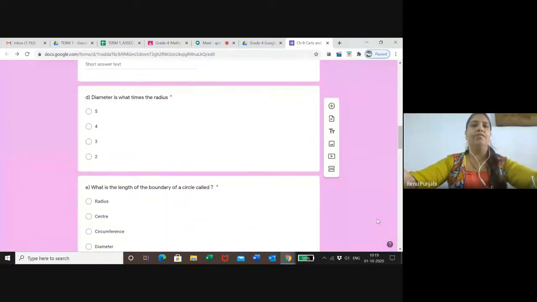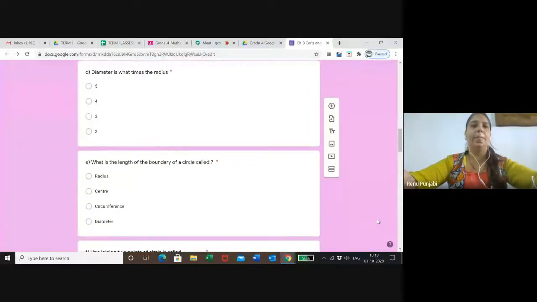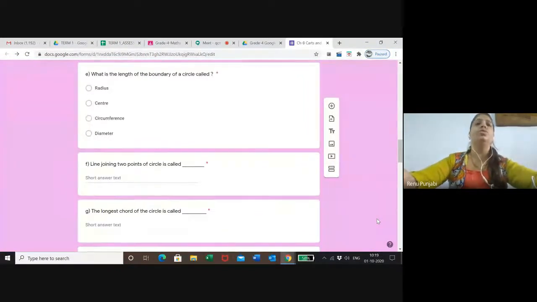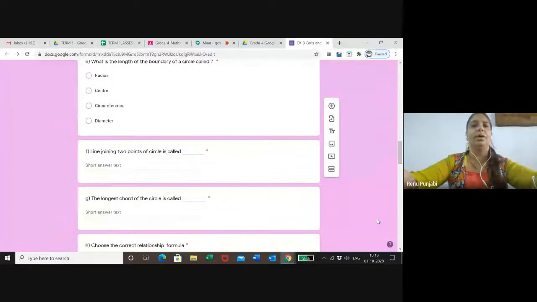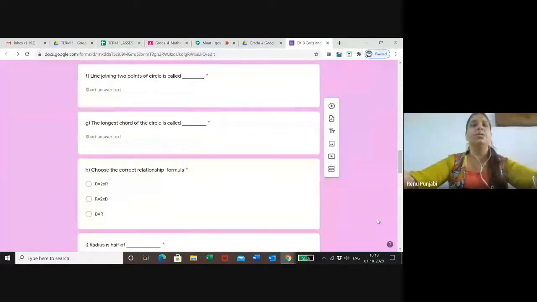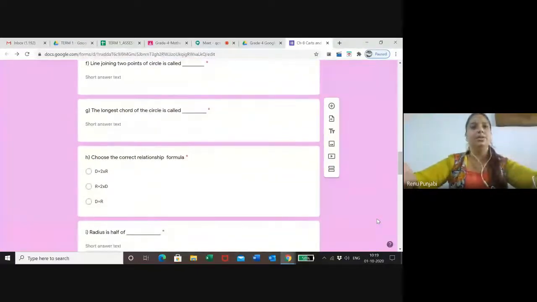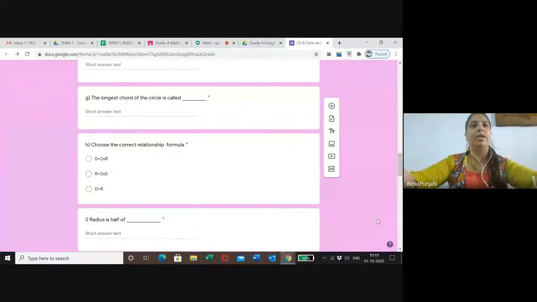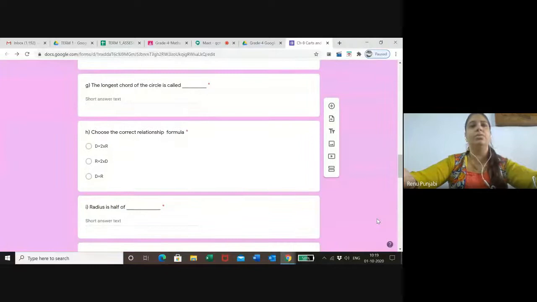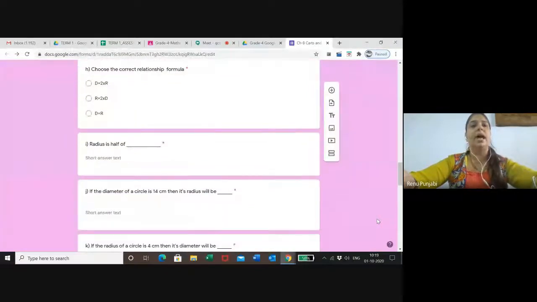What is the length of the boundary of a circle called? A line joining two points of a circle is called what? The longest chord of the circle is called what? Choose the correct relationship formula: D equals 2 into R, R equals 2 into D, or D equals R. Radius is half of what?